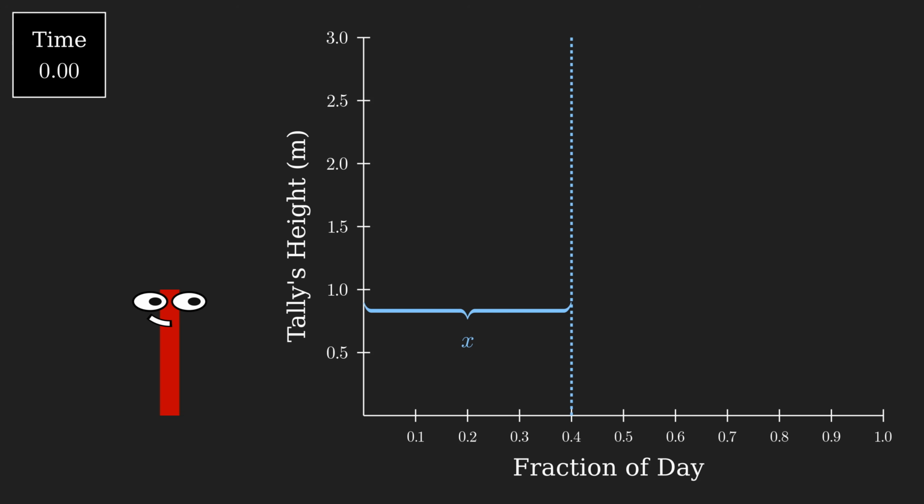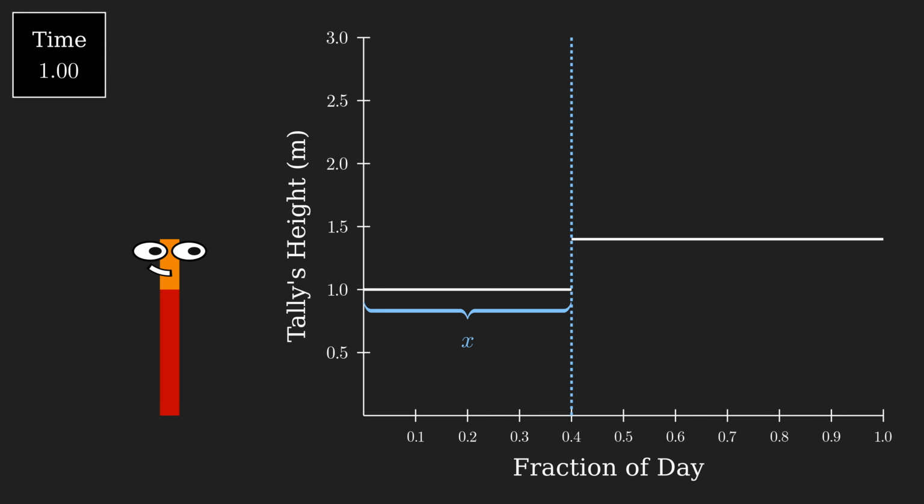One straightforward simplification we can make is to assume that all of Tally's growth until time x happens at time x, which simplifies things because now we don't have to worry about all the growth that happens due to mass other than her initial mass. Since her growth occurs at a linear rate in such a way that her 1 meter of initial mass would double over a full day, she would accumulate x meters of mass at time x. Based on the simplification we're making, we assume all x meters instantaneously come into existence at time x. Thus, her total height is 1 plus x meters.